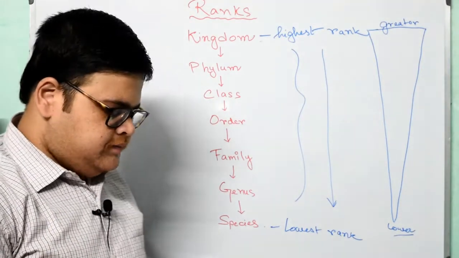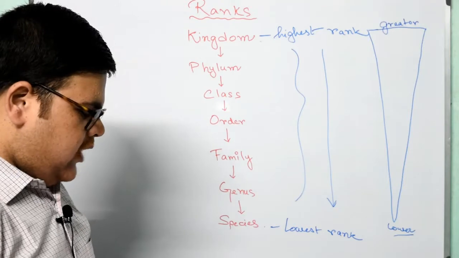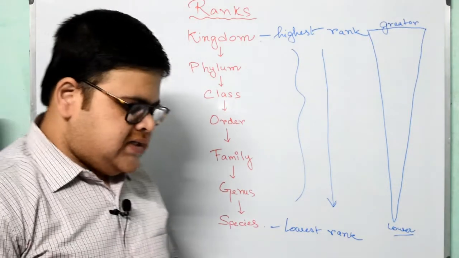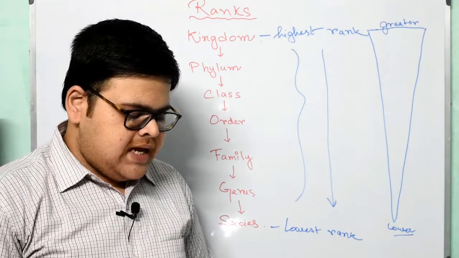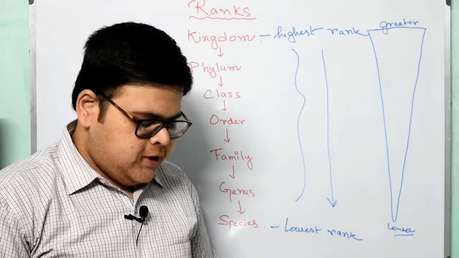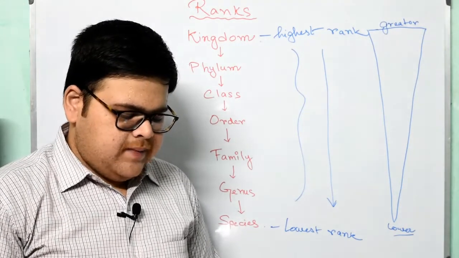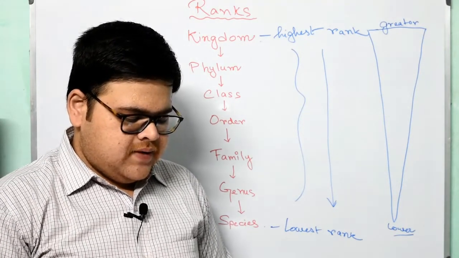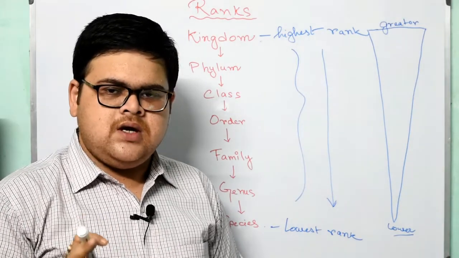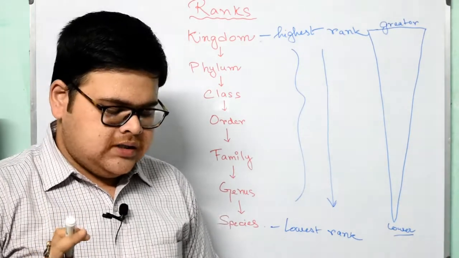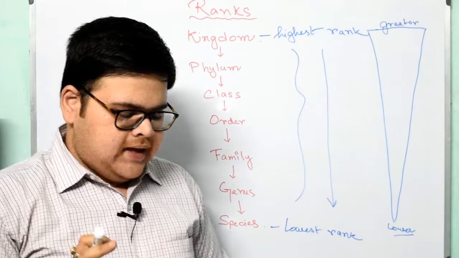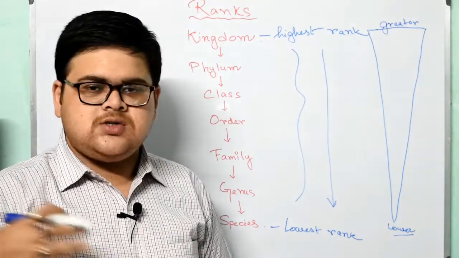Now going forward, the lowest rank of classification is a species. A species is a group of similar organisms that can reproduce among themselves. Scientists have been able to discover and classify more than 2 million organisms on the earth, ranging from tiny bacteria to the largest blue whale.